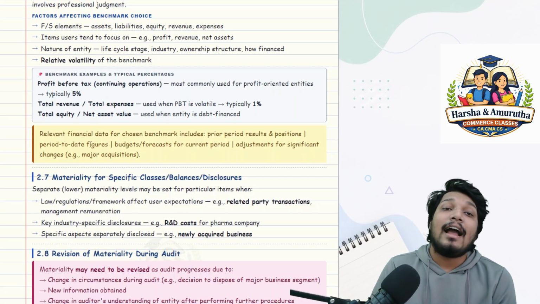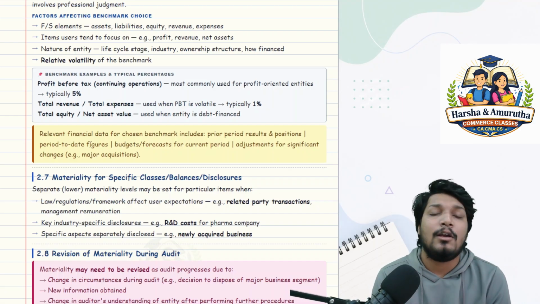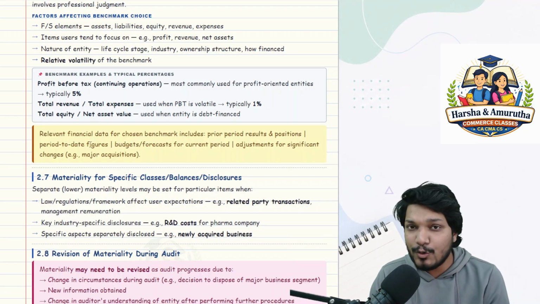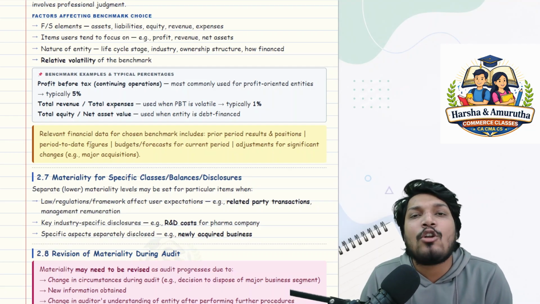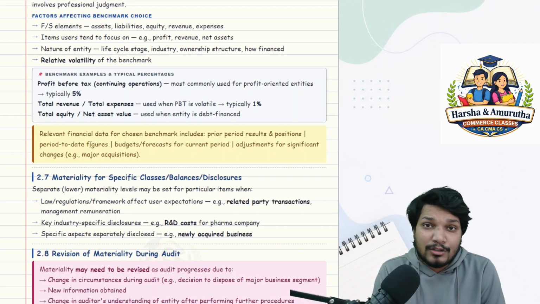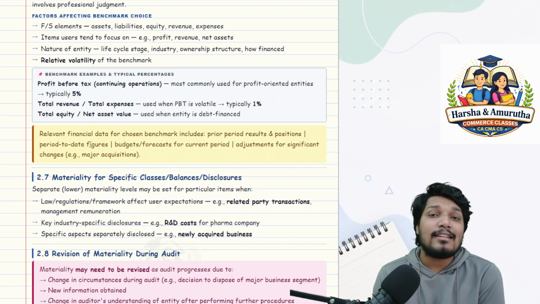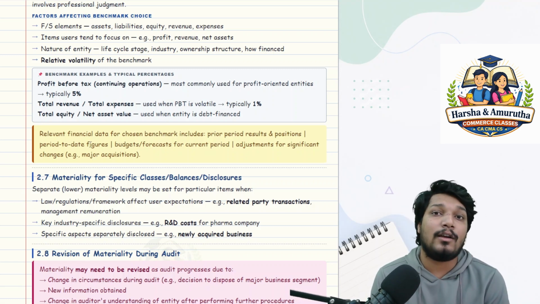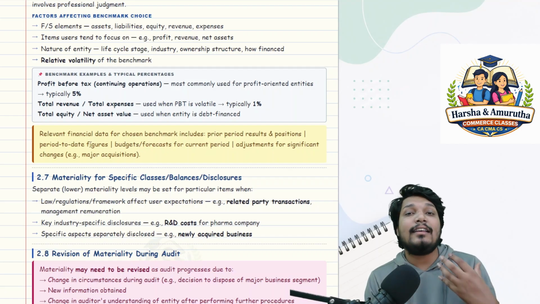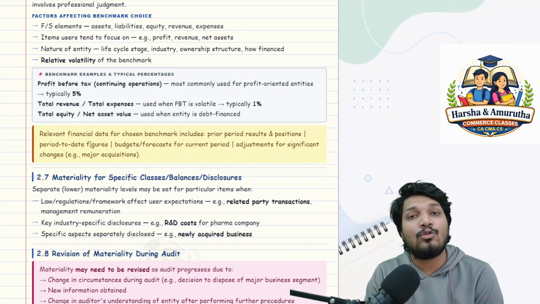That is one. Second, items users intend to focus on. For example, whether it's a manufacturing company or a sports company, you have to see what elements the users are interested in. It is not always so for a latest AI technology company. Profit is not the point. Users are not interested in profit. How much revenue, how many new programs, what the technological advancement is, how much is invested in intangibles, what the intangible property cost is. Those are the things intended users care about. So according to their interest, you should navigate your materiality to those items as well.